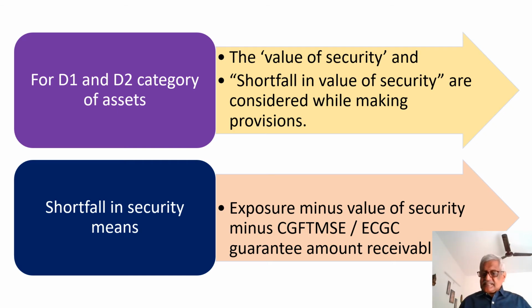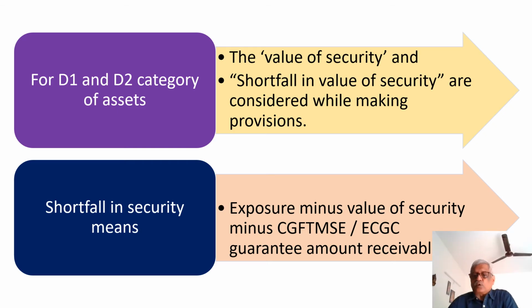In the case of standard assets, it is a percentage of the balance outstanding. In the case of a substandard, it is a percentage of the balance outstanding. But when it comes to D1 and D2, we also take into account the value of the security available to calculate the amount of provision which we need to make. For D1 and D2 category assets, one is the value of the security and two, the shortfall in value of the security are considered while making provisions.